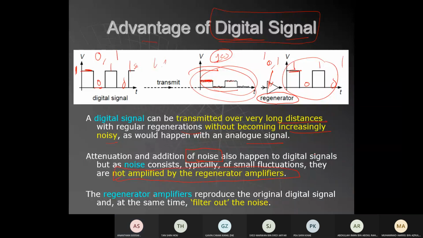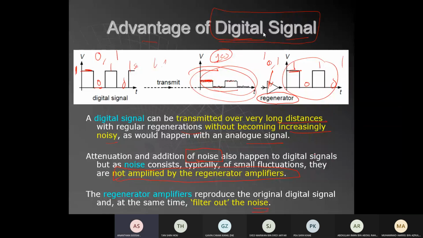Okay, so it filters out the noise. So that's the success story of digital. So digital looks like a better signal than the analog signal, because it can remove noise from the signal.